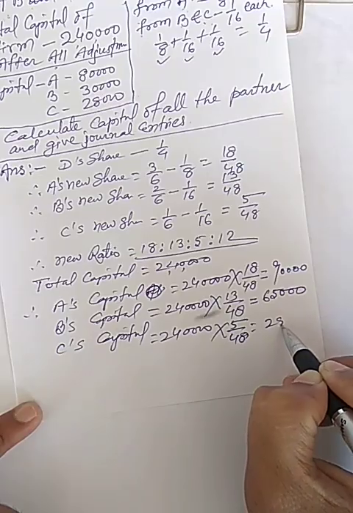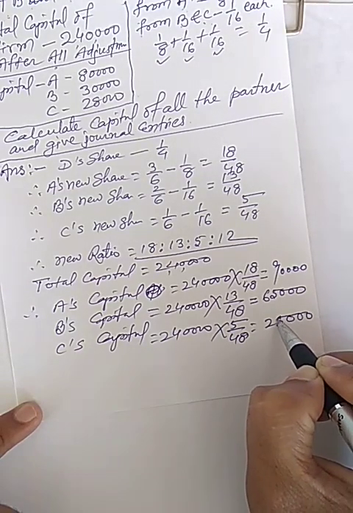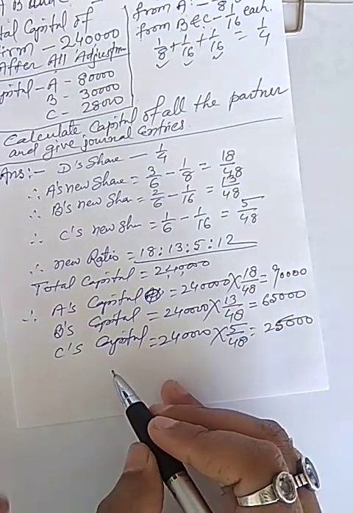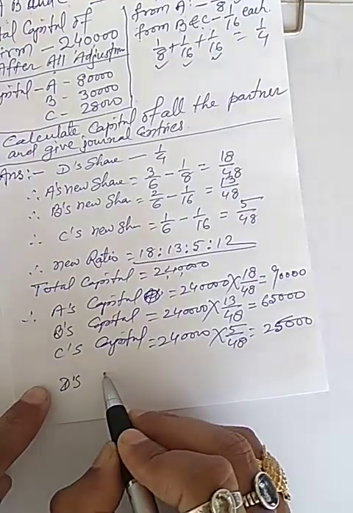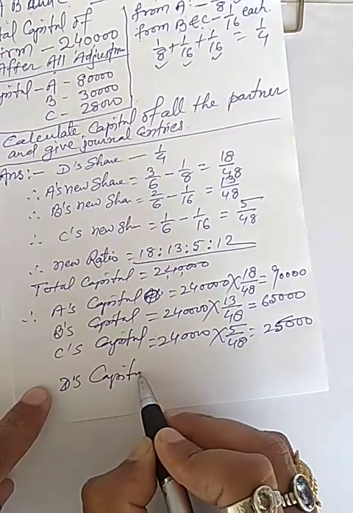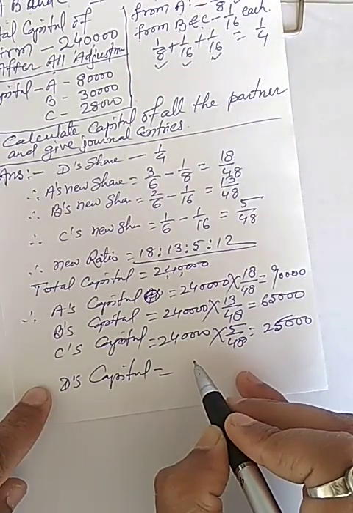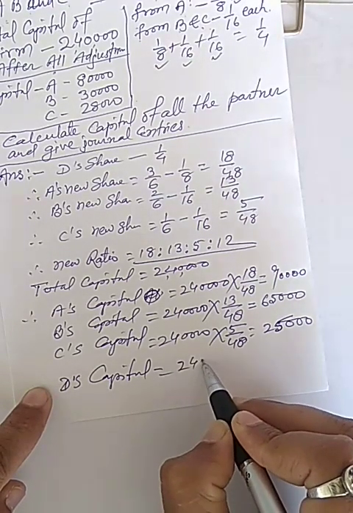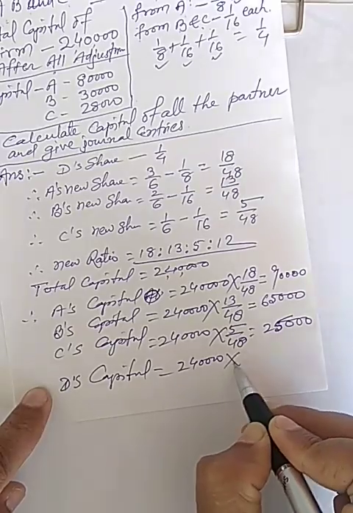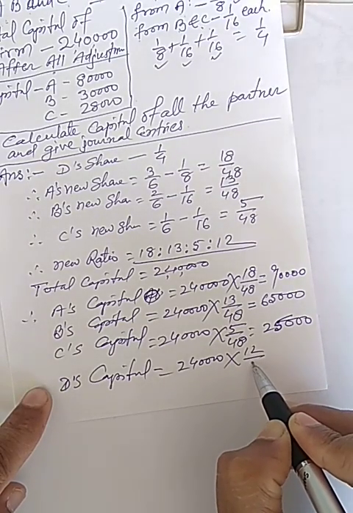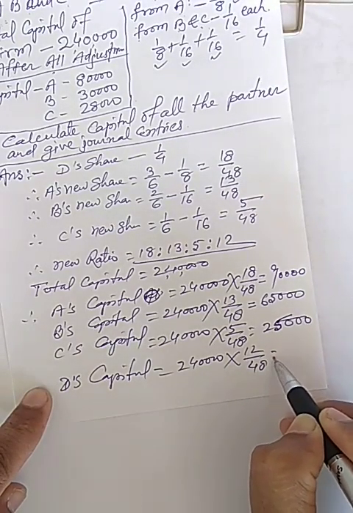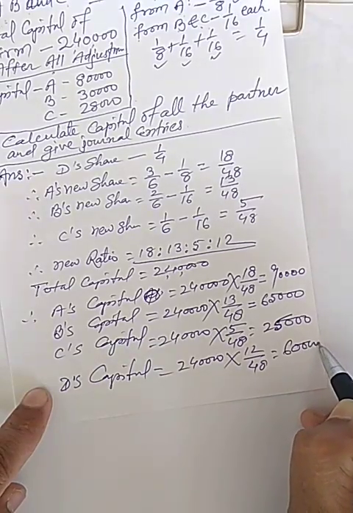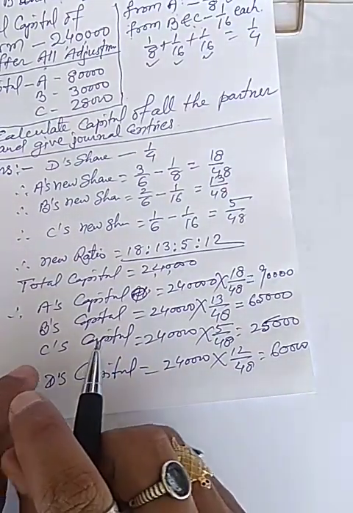So it will be 25,000 only. Now D's capital will be 2,40,000 into 12 by 48. It will be 60,000.